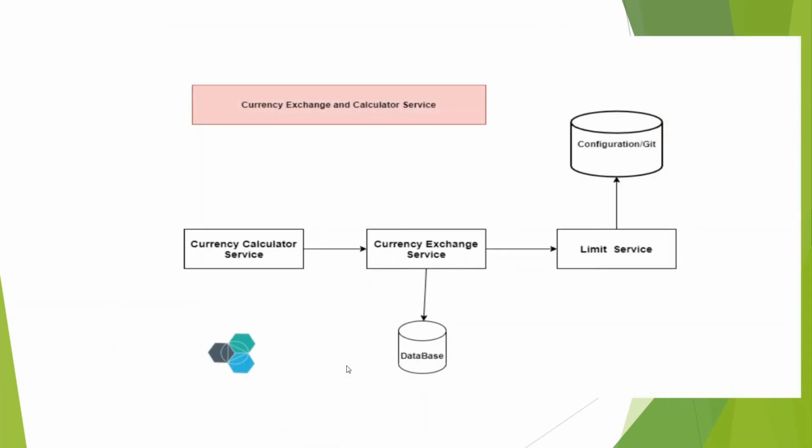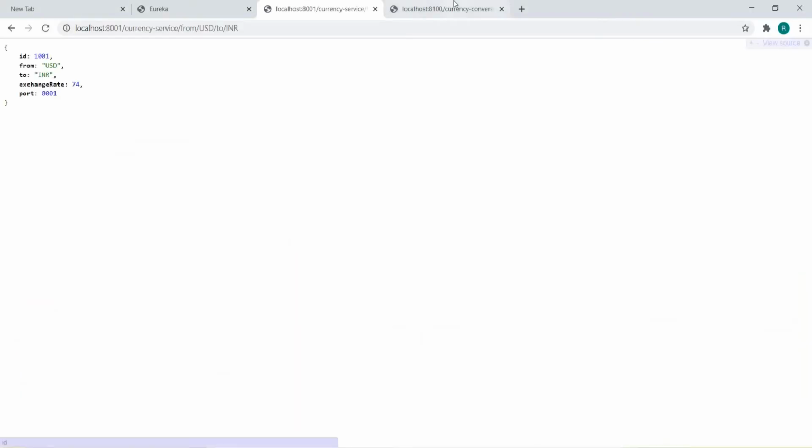We have already seen that we had a currency conversion service and a currency exchange service. If we wanted to hit the currency exchange service, we would directly go to the browser to get the exchange rate. It had the from currency, the to currency, and the quantity to convert. It was directly calling the currency exchange service and getting the exchange rate, and thereafter it was calculated.